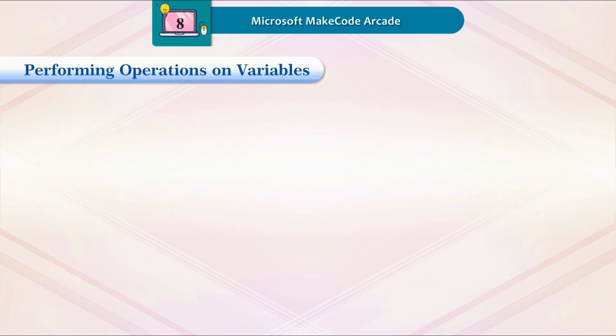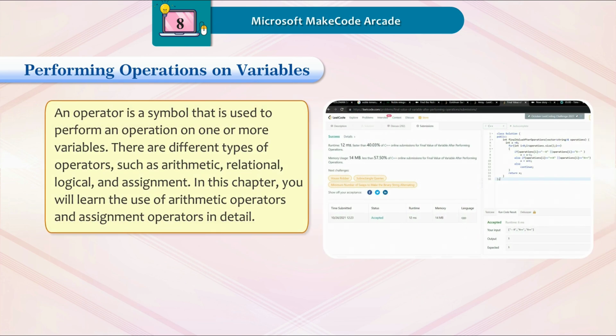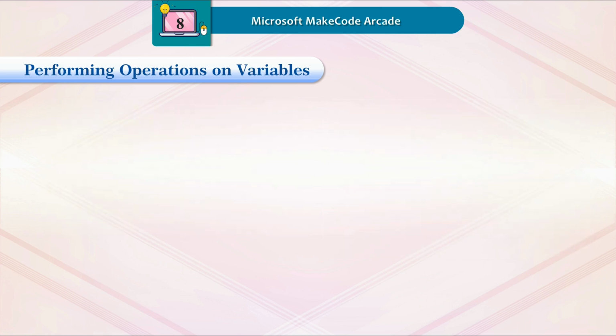Performing operations on variables. An operator is a symbol that is used to perform an operation on one or more variables. There are different types of operators such as arithmetic, relational, logical, and assignment. In this chapter, you will learn the use of arithmetic operators and assignment operators in detail.